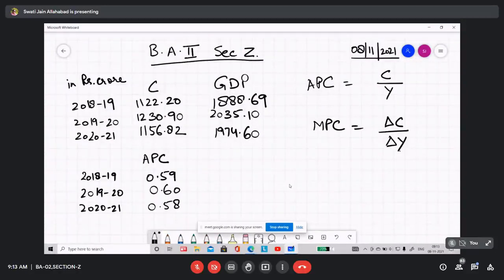That means delta C will be equal to 1230.90 minus, okay, and delta Y will be equal to